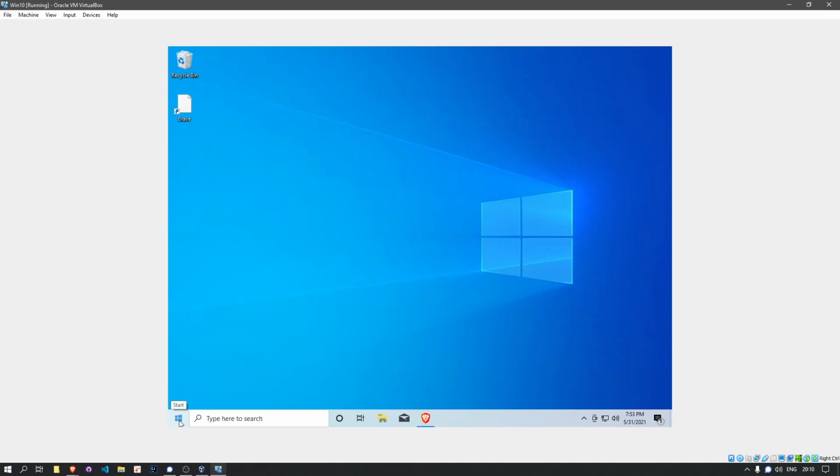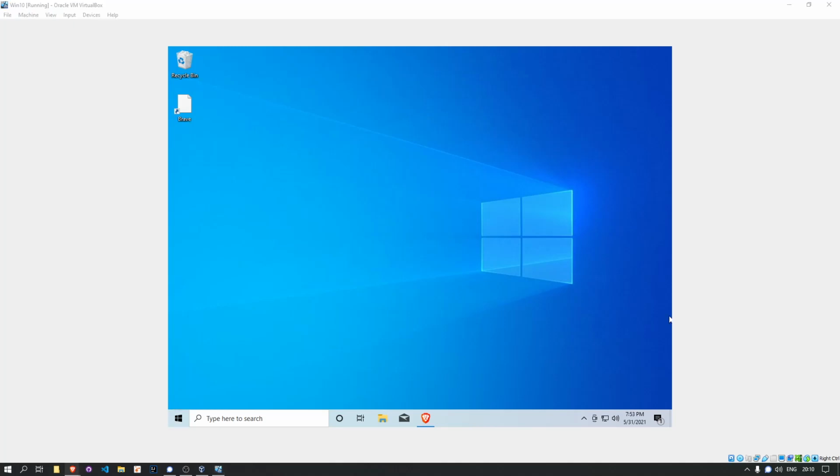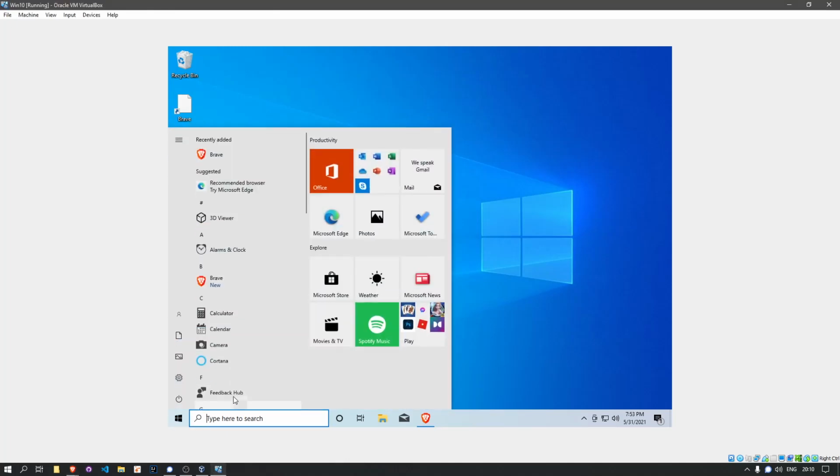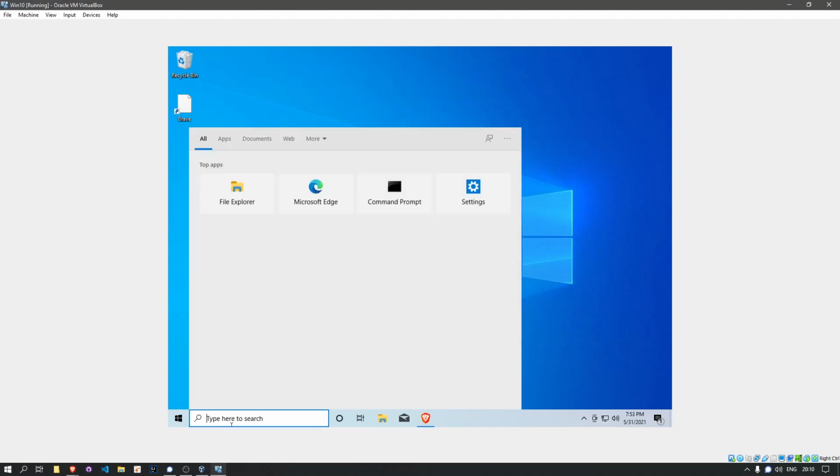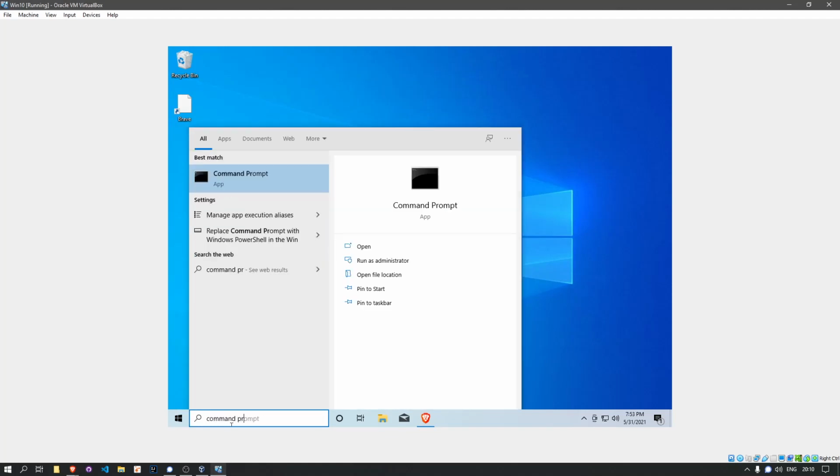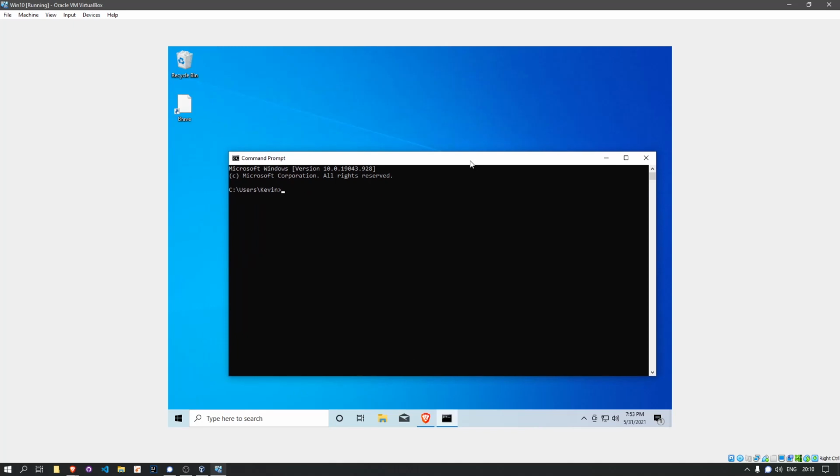The first thing I would want you to do is to go to the command line. If we go to the start menu, we can type command prompt, and you'll see that there's this app here. Just open that up. This is basically the back end of Windows, pretty much.